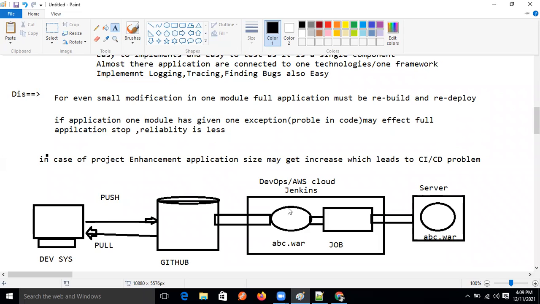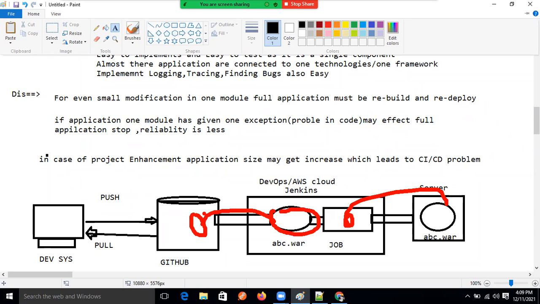Continuous integration means continuously they are creating the war, and after creating the war, they are deploying in the server. From here to here, whatever process is happening is continuous integration. And from here to here, whatever is happening is continuous deployment. This is CI/CD. Clear, guys?